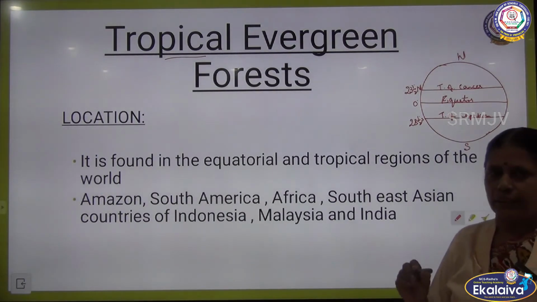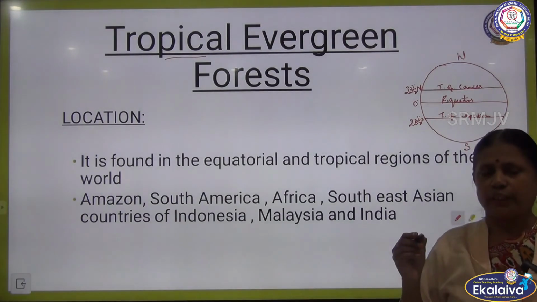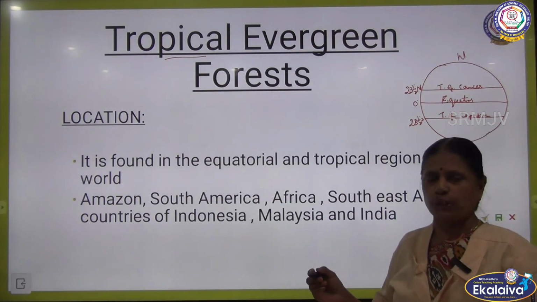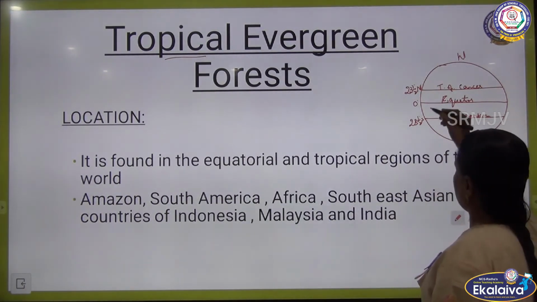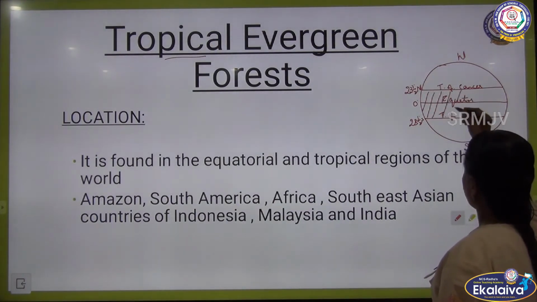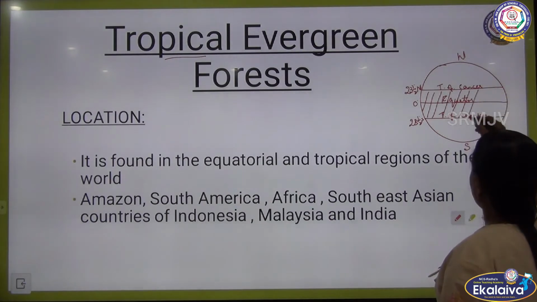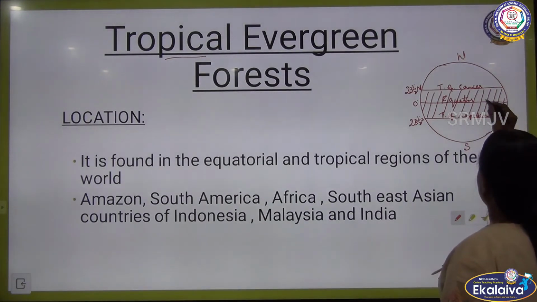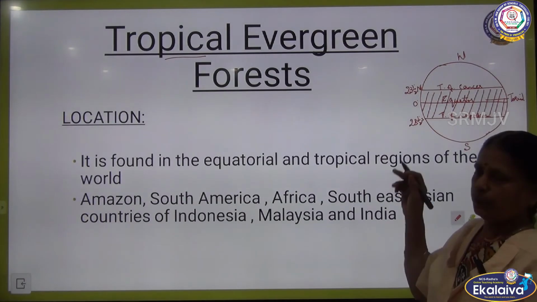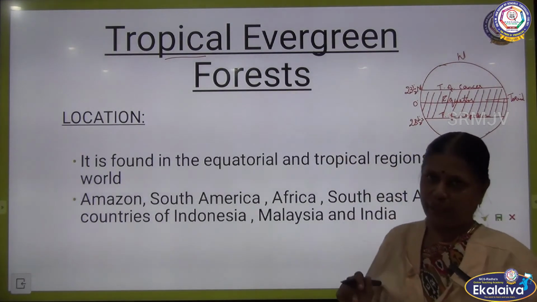In earlier classes, you have studied about the heat zones of the earth, that is torrid zone, temperate zone and frigid zone. This is the torrid zone, that is from Tropic of Cancer to Tropic of Capricorn. This torrid zone comes under the tropical.